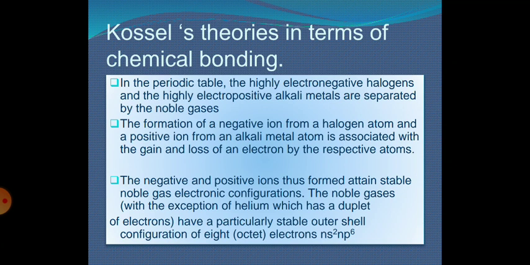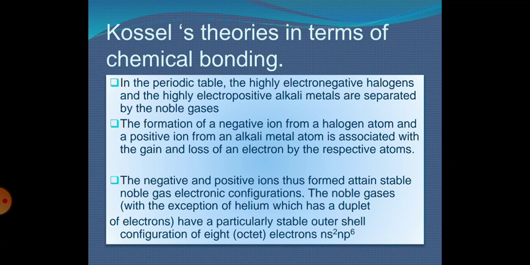Kossel's theory in terms of chemical bonding. Students, like Lewis, Kossel also explained chemical bonding in terms of theories. In the periodic table, the highly electronegative elements, that is halogens, and the highly electropositive alkali metals are separated by the noble gases.